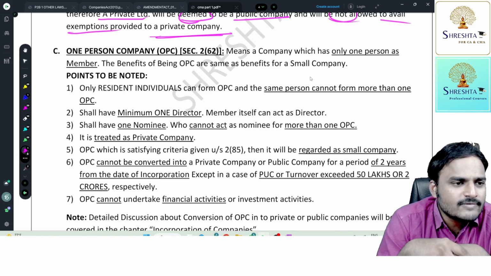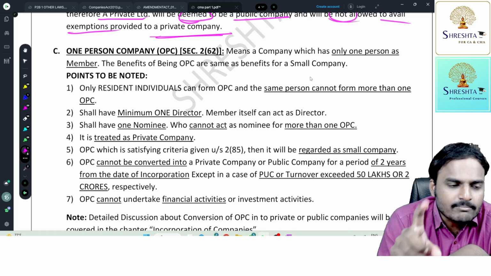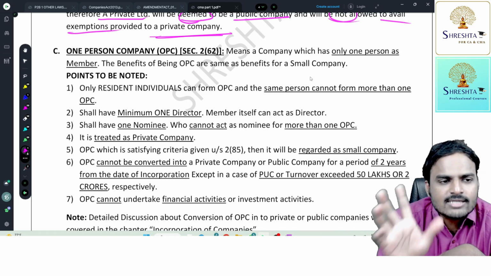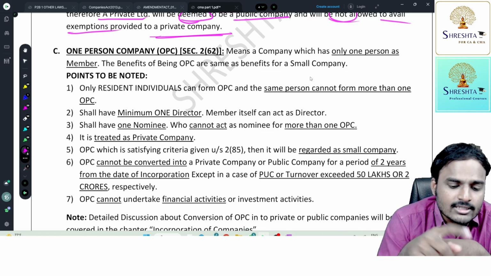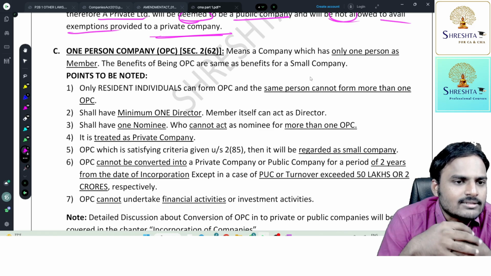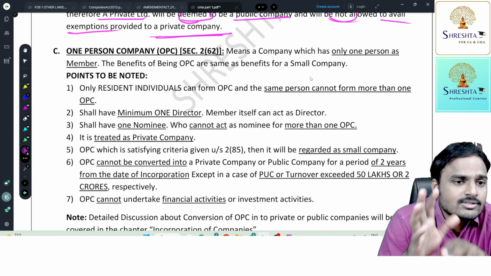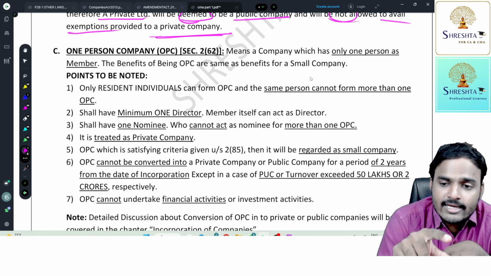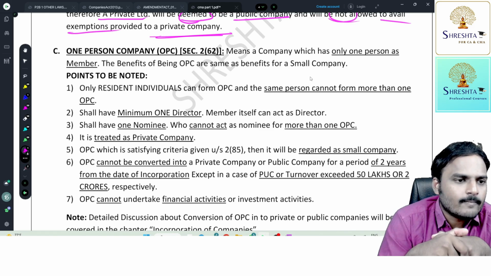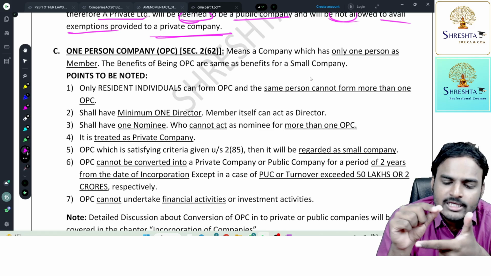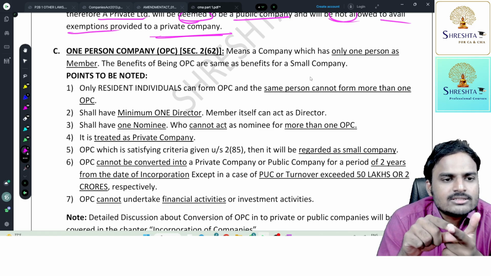So what is the beauty of this concept? In one person company, minimum one member, maximum one member, a single member can start a company. And the advantage is that single member can also act as a director. So here minimum number of members is one, minimum number of directors is also one, and the member can act as a director also. So first of all, it's a formal commercial establishment. He will get a limited liability advantage.